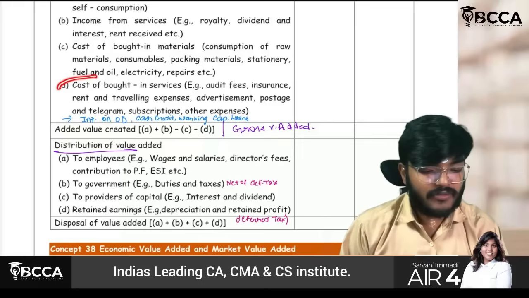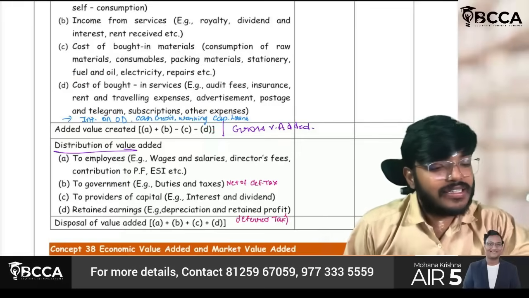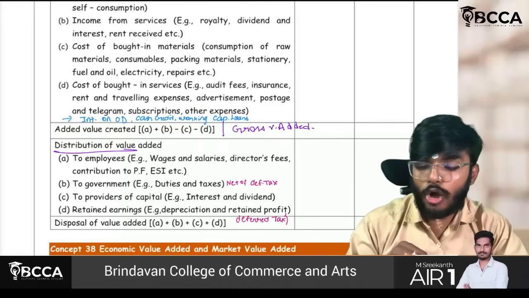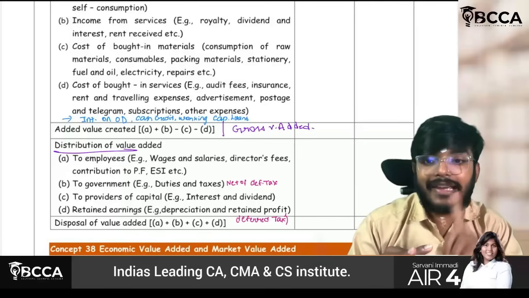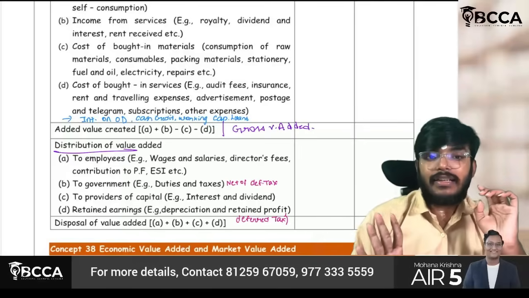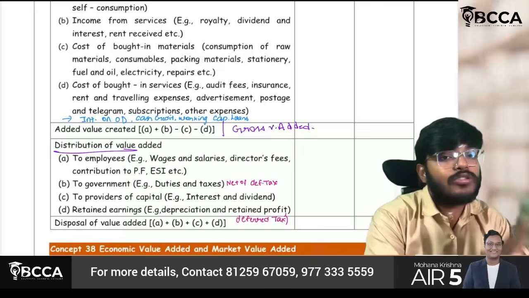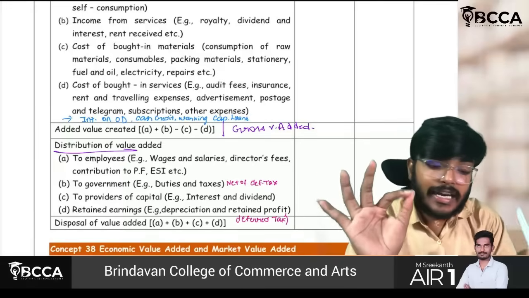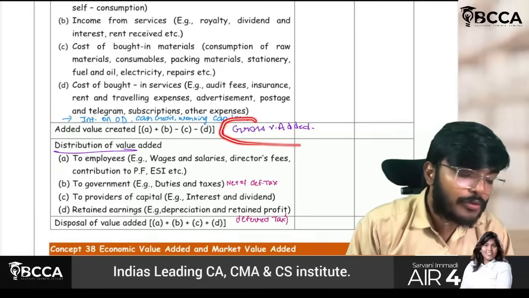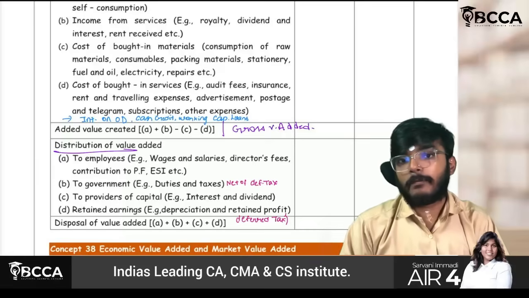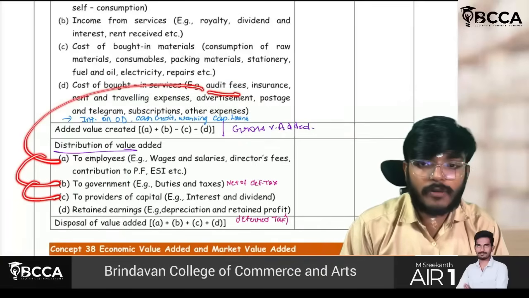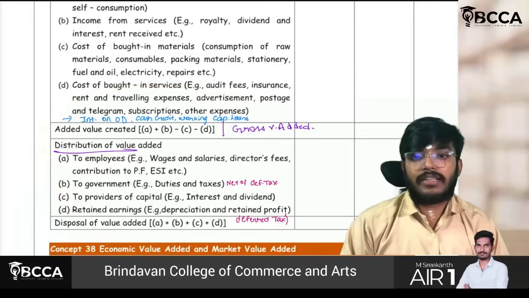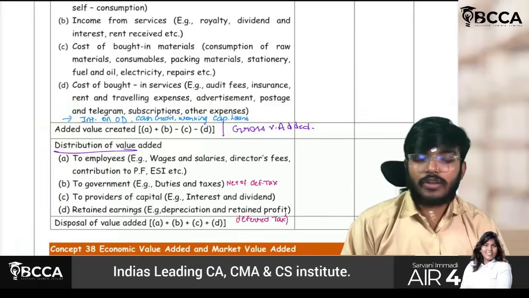For cost of bought in services, you have to check whether that cost is related to employees or government or providers of capital or retained earnings. If it is not related to these four stakeholders, it should come in the calculation of gross value added. It should be deducted. Audit fees is not related to employees, not related to government, not related to providers of capital, and not related to retained earnings also. That's it. The concept is simple.